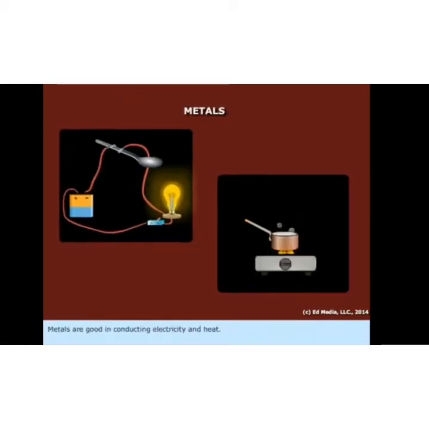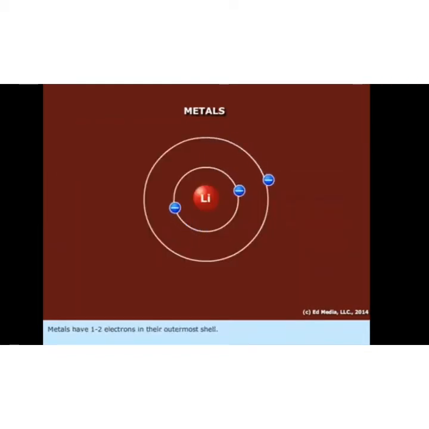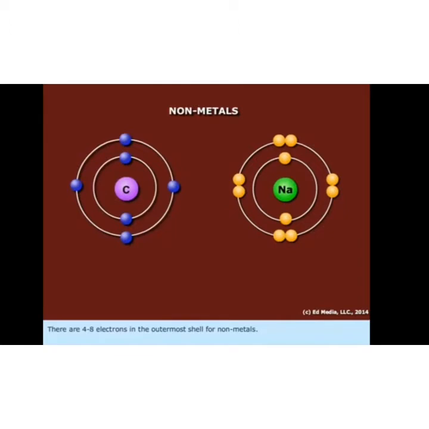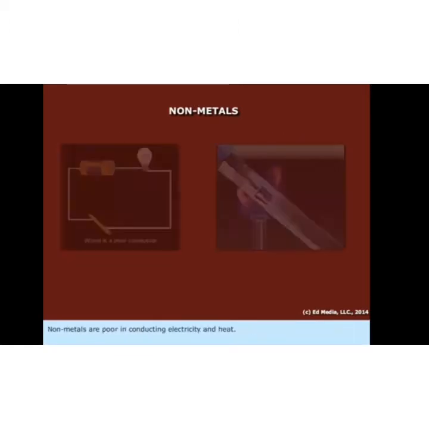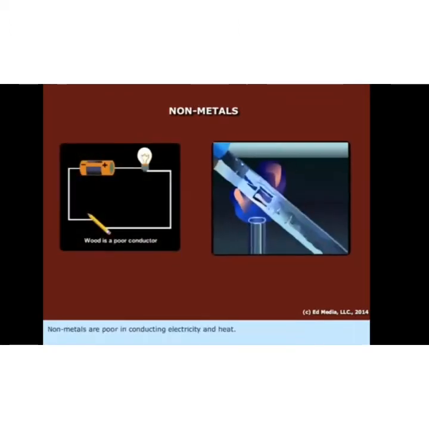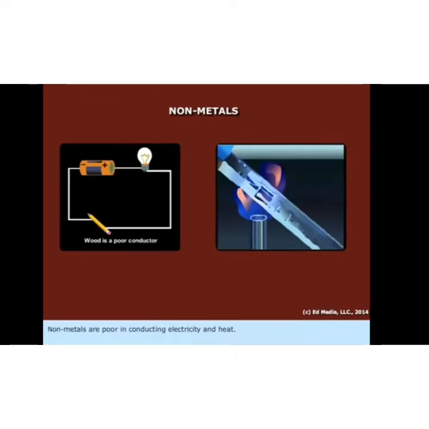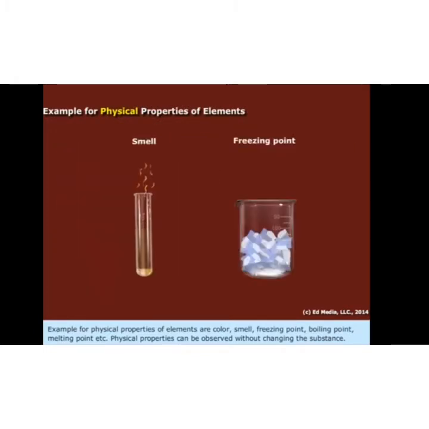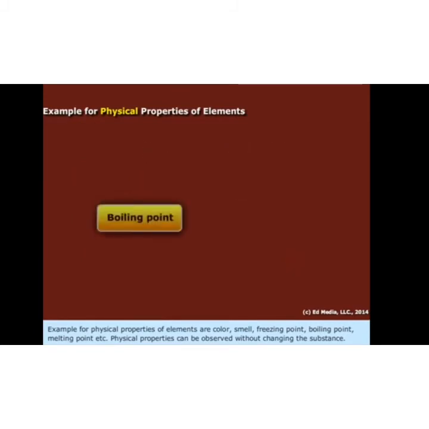Metals are good in conducting electricity and heat. Metals have 1 to 2 electrons in their outermost shell. There are 4 to 8 electrons in the outermost shell for nonmetals. Nonmetals are poor in conducting electricity and heat. Examples of physical properties of elements are color, smell, freezing point, boiling point, melting point, etc.